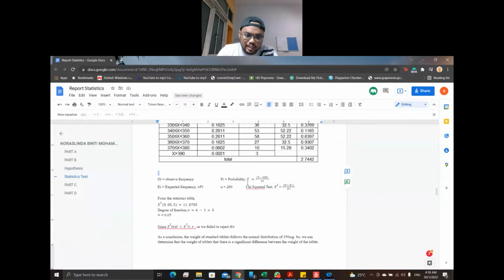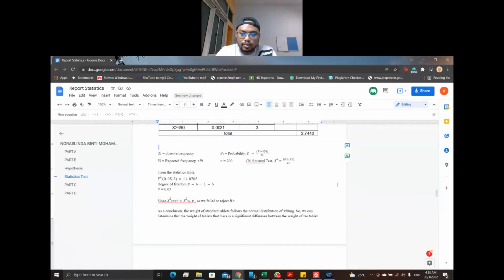Based on the statistic table, H naught fails to be rejected because the value of the chi-square test is less than the chi-square at alpha 0.05 and 5 degrees of freedom. So we can conclude that the weight of standard tablets follows the normal distribution of 350 milligram, and there is no significant difference.